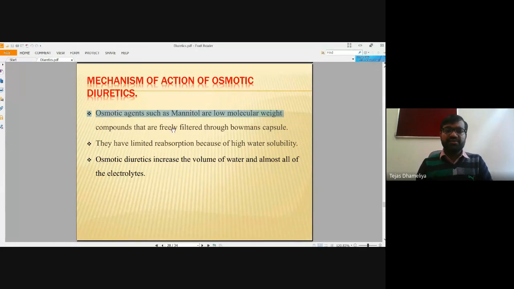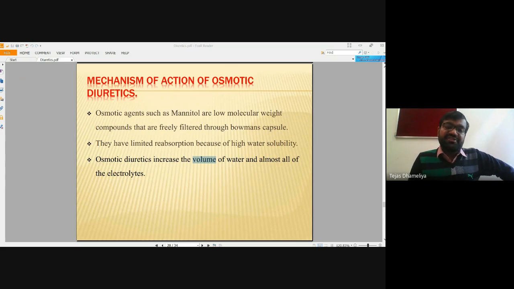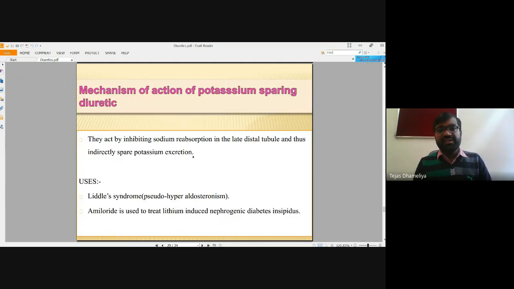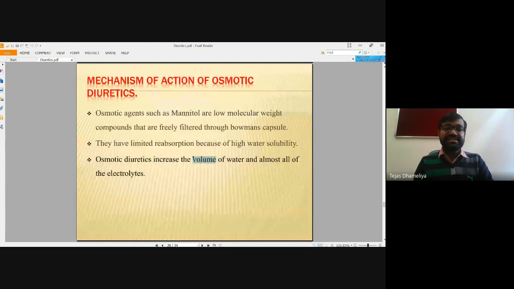It exhibits its action at the Bowman's capsule with a limited amount of reabsorption because of high water solubility, and it can increase the volume of water for all kinds of electrolytes, irrespective of whether it is sodium, potassium, or chloride. So mannitol is this kind of diuretic.